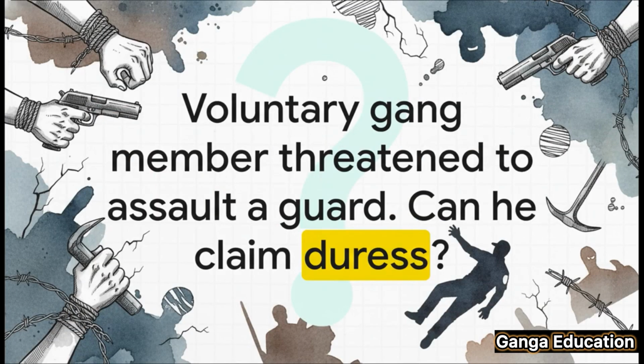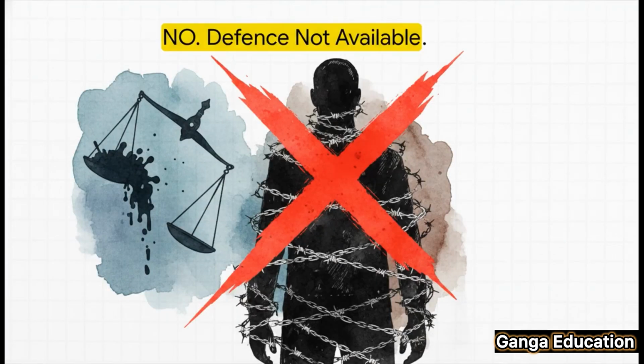Okay, now for scenario number 2. This time, a person willingly joins a criminal gang. During a robbery, the leader threatens to shoot him if he doesn't help assault a security guard. Can he claim duress? The answer here is a clear no. The defense is not available. Why? Because he voluntarily placed himself in a situation where being forced to commit a crime was a foreseeable, probable consequence. This falls right under Explanation 1 and echoes that principle from R v. Hassan.